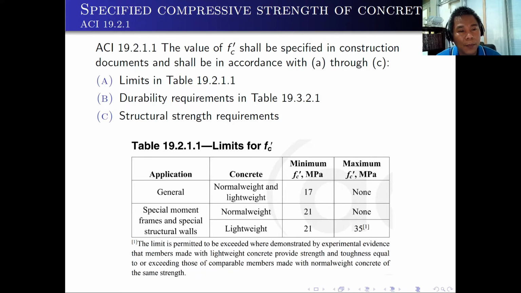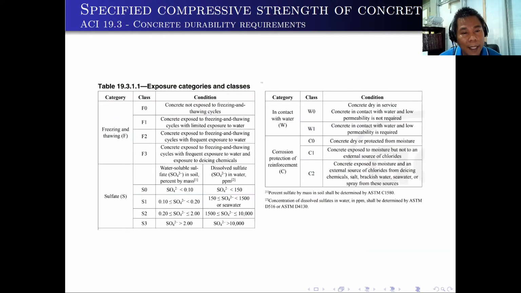Another requirement to be satisfied is item B, that is durability requirements in table 19.3.2.1. And what is that? This is the exposure categories and classes for concrete. We have four categories actually: the freezing and thawing, that is capital F; the sulfate, capital S; in contact with water, that is capital W; and corrosion protection of reinforcement, that is capital C.